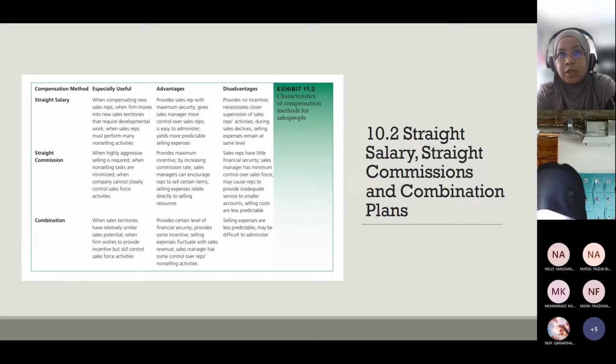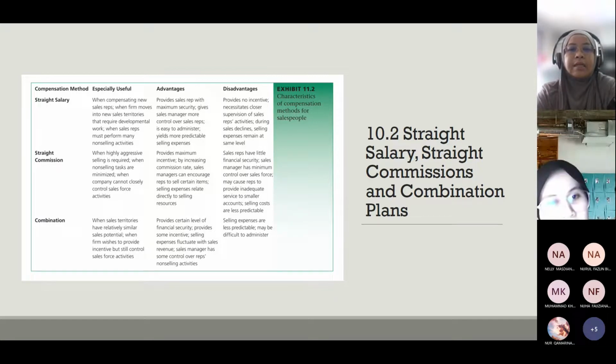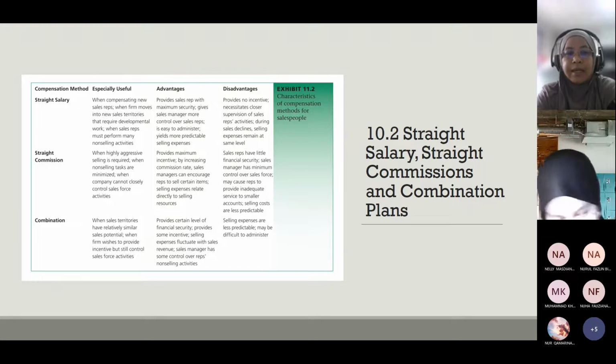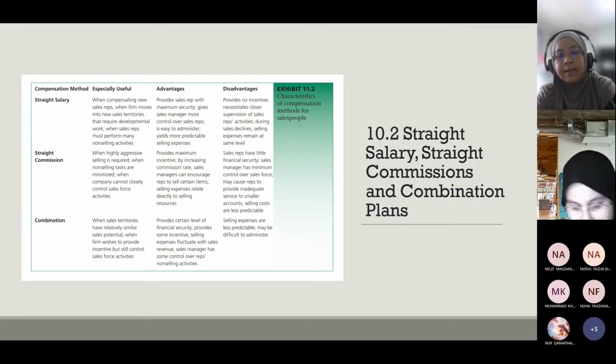So by having this, actually, we can say the sales force feels secure, even though they don't have sales yet, but they have a secure income from the company. The disadvantages: it provides no incentive, necessitates closer supervision of sales rep activity, and during sales decline, salary is expected to remain at the same level. This is also another issue when we just go for straight salary, where some excellent sales reps may feel bored because they already make sales from the beginning, but the payment they only have is the straight salary.